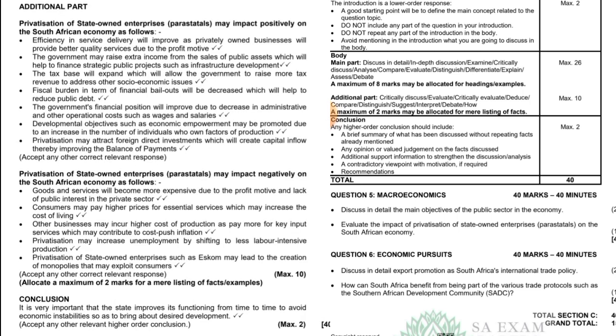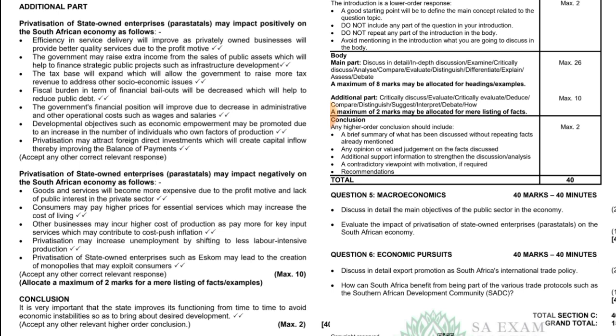Okay, this one, it may impact negatively. Goods and services will become more expensive due to profit motive and lack of public interest in the private sector. Consumers may pay higher prices for essential services, which may increase the cost of living. Other businesses may incur higher costs of production as they pay more for key input services, which may contribute to cost-push inflation. Other answers are on the screen.